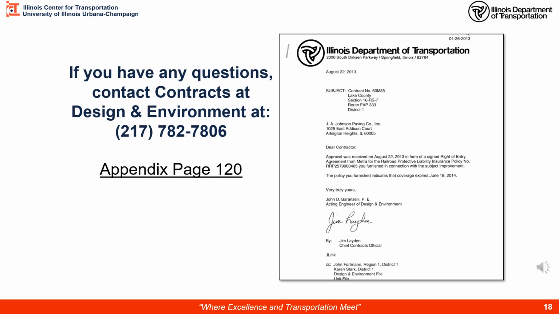On page 120 in the appendix is an example of this approval letter generated from central office and should be sent to you. If not, and you're looking for it, you can always give them a call. Contracts at Design and Environment. Here's their phone number. You can give them a call and see if the letter has been issued, and they can send you a copy. Once you have the copy of this letter and a copy of the insurance policy, you can then put it on your next pay estimate for payment to the contractor.